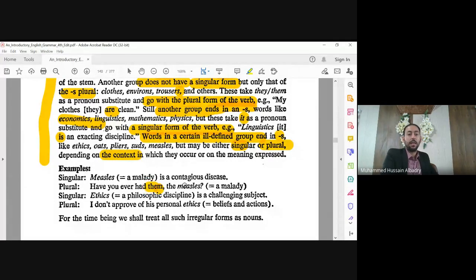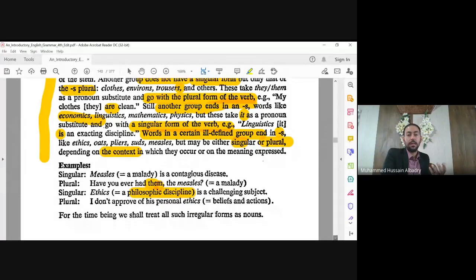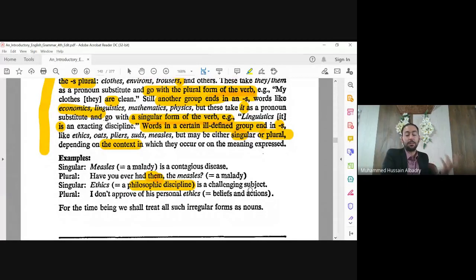Ethics, according to context: when it means a philosophic discipline, "ethics is a challenging subject." Plural when it means beliefs and actions.